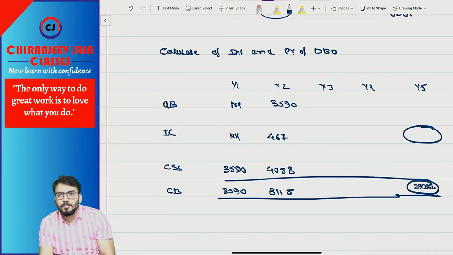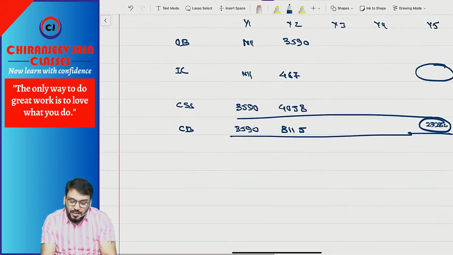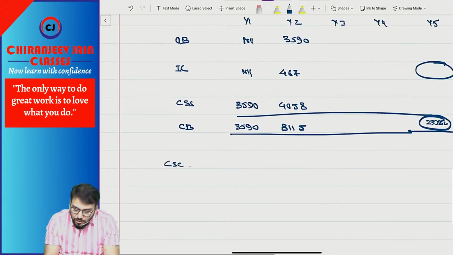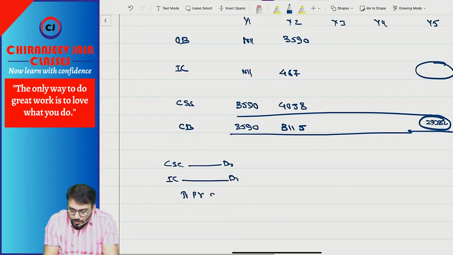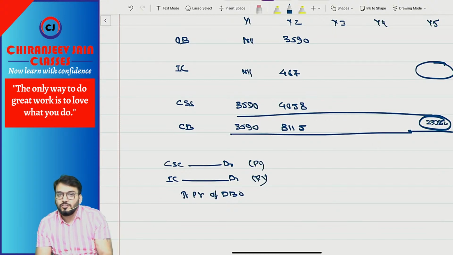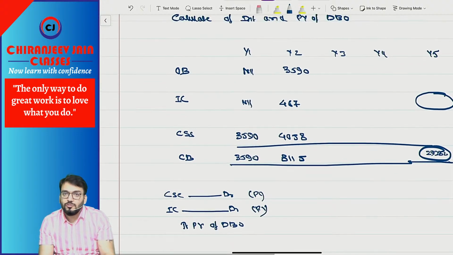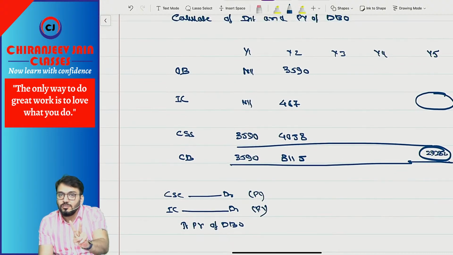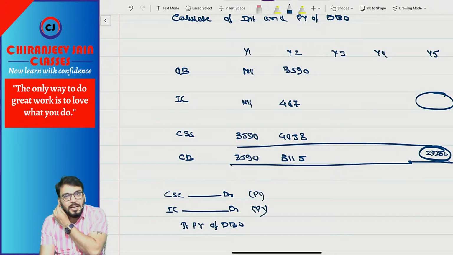You can do it. So what journal entry are we doing for current service cost? Journal entry is current service cost account debit, interest cost account debit, to present value of DBO. This interest cost and this both will be transferred to what? PL. Understood? Correct. So you have understood current service cost, you have understood interest cost.